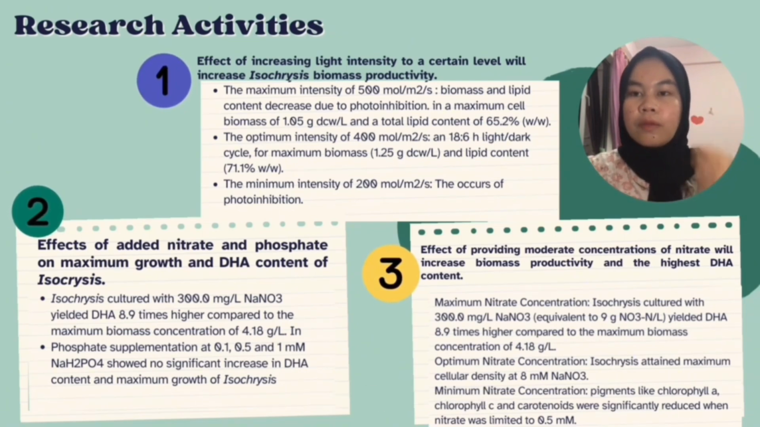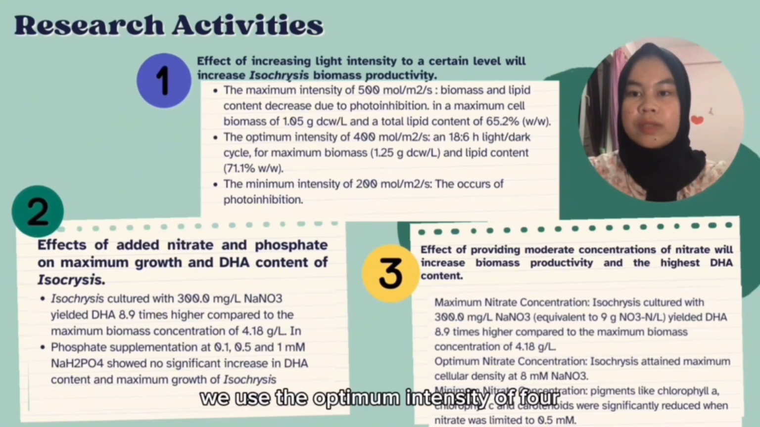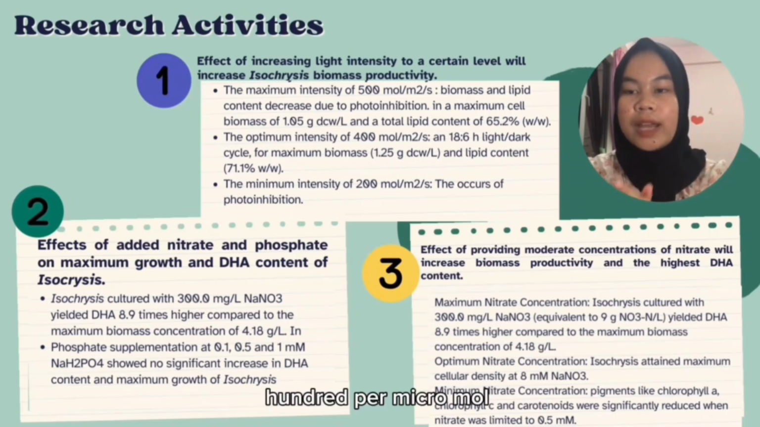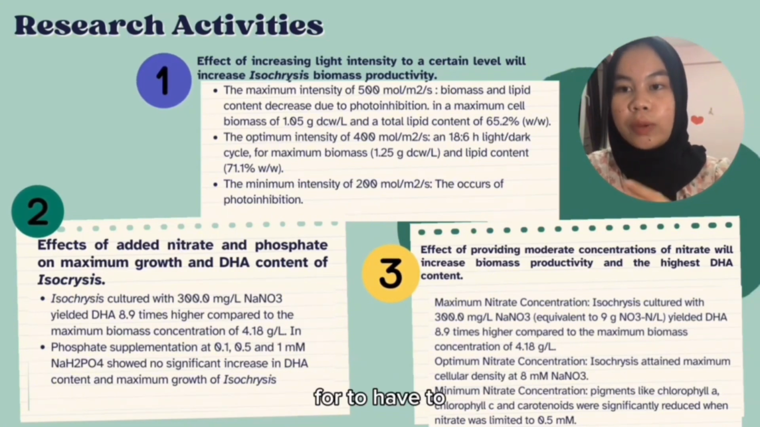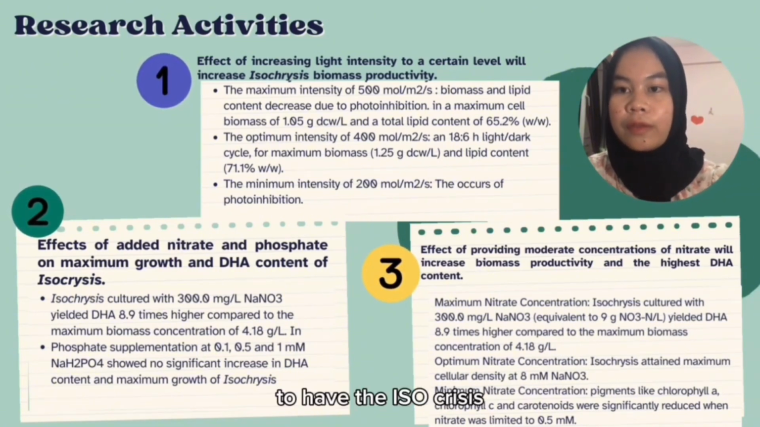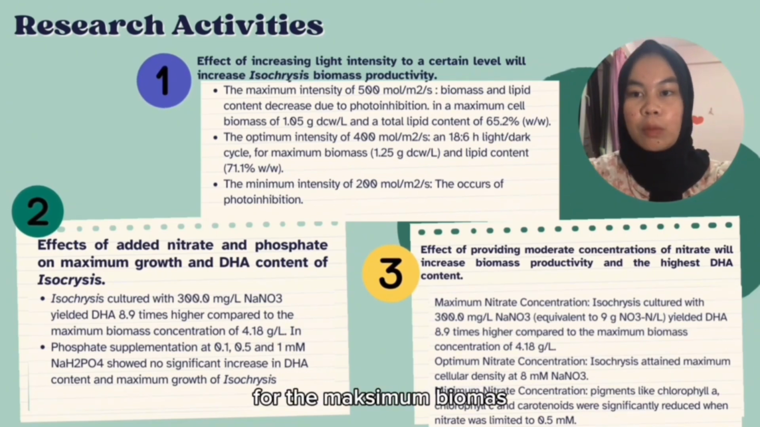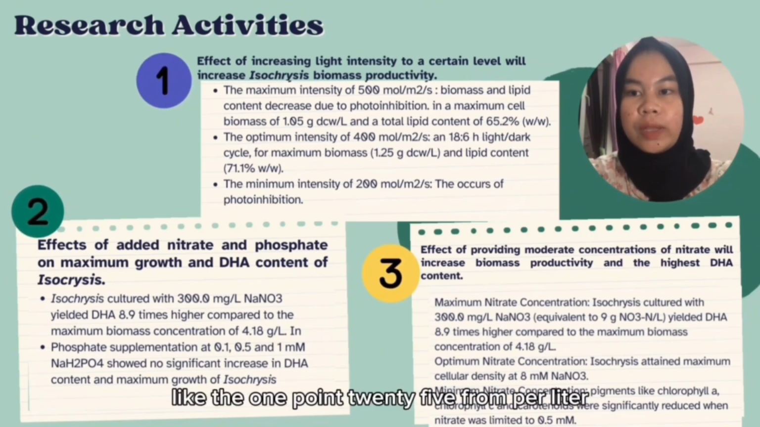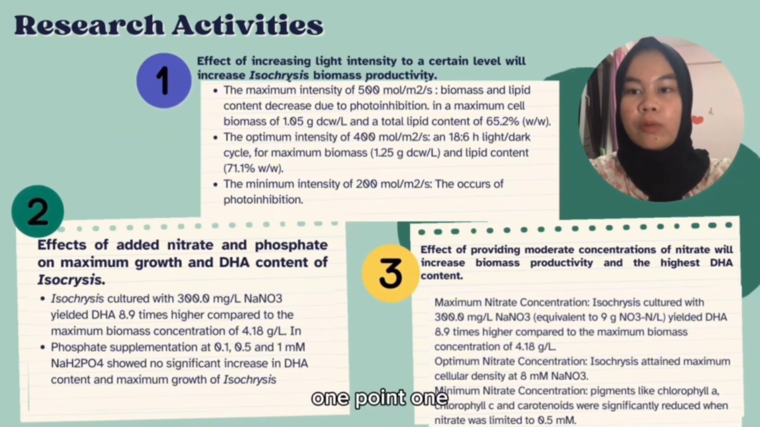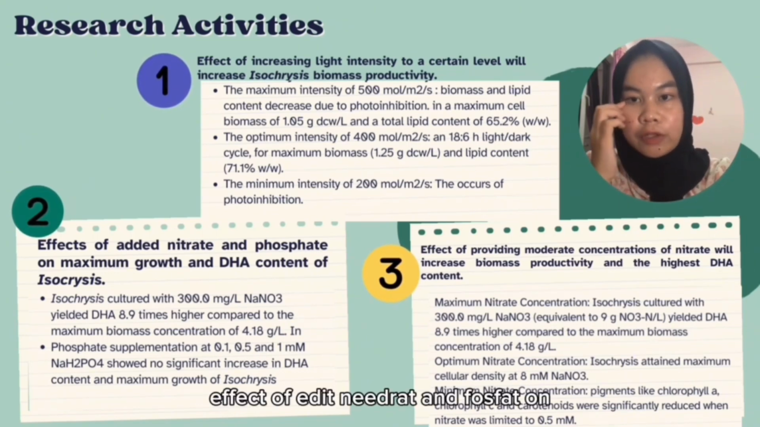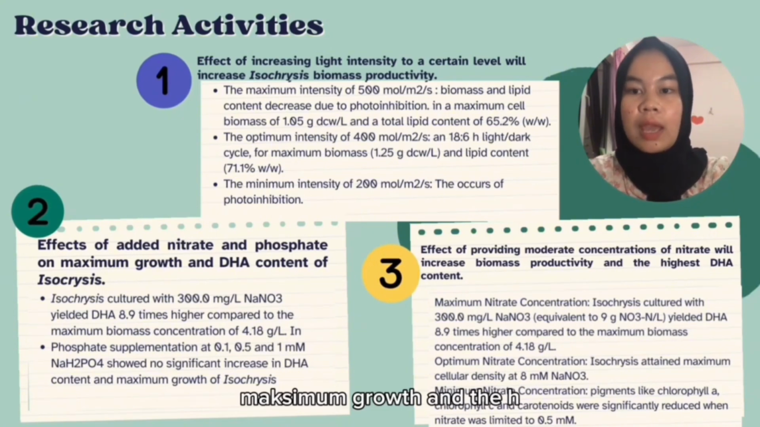So from the 3 intensities, what's the best we use? We use the optimum intensity of 400 mole per meter square per second, to have the isochrysis reach maximum biomass, like 1.25 gram per liter, and lipid content 71.1 mass percent. The second is the effect of added nitrate and phosphate on maximum growth and DHA content of isochrysis.